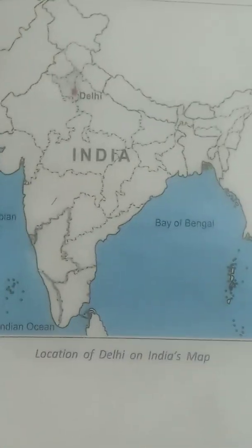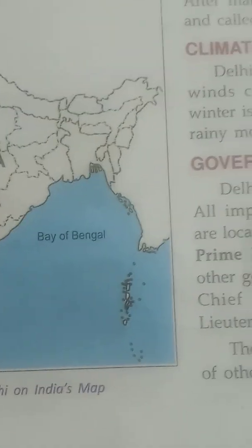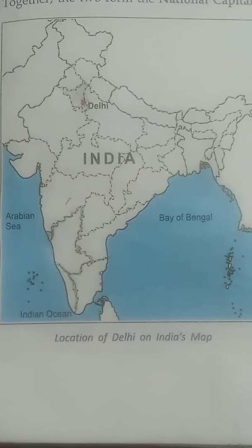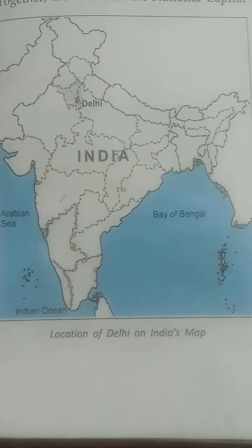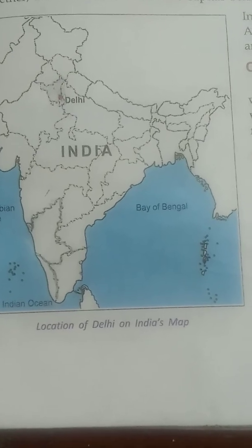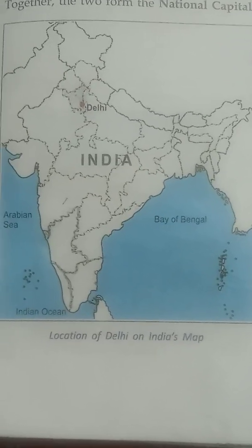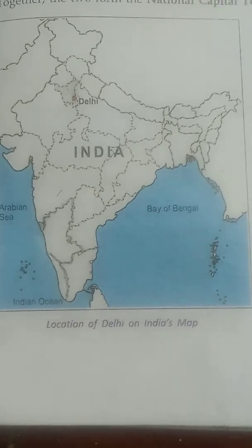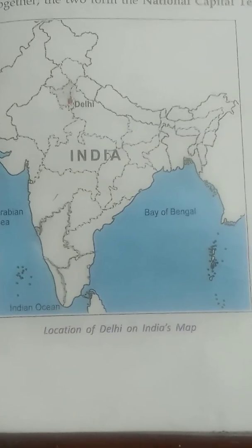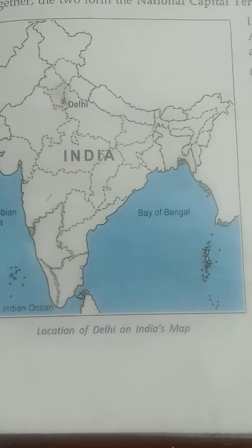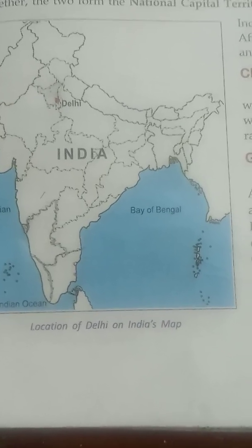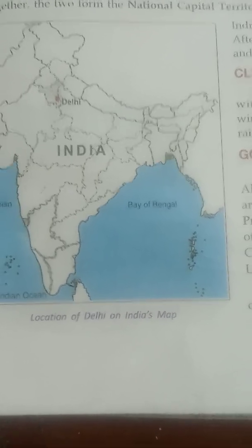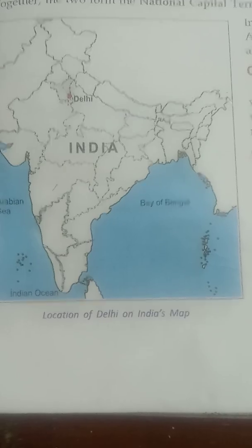Children, now let us come and know the climate of Delhi. Delhi is very hot during summer months. A dry and dusty wind called the Loo blows. During the monsoon, it becomes hot and humid. Winters are very chilly. There are cold waves during peak winter season. It is mostly foggy in the morning and at night.